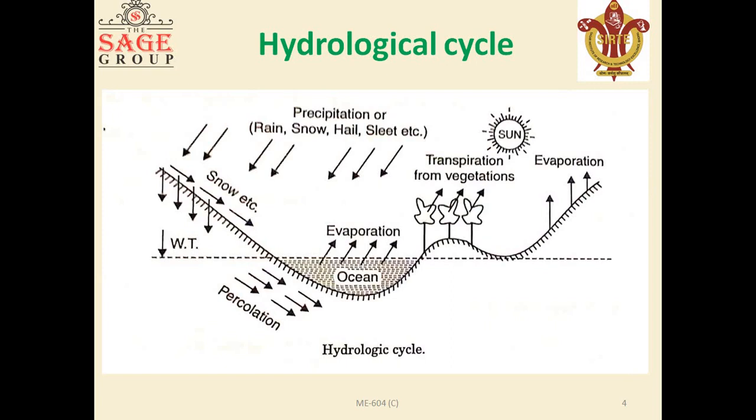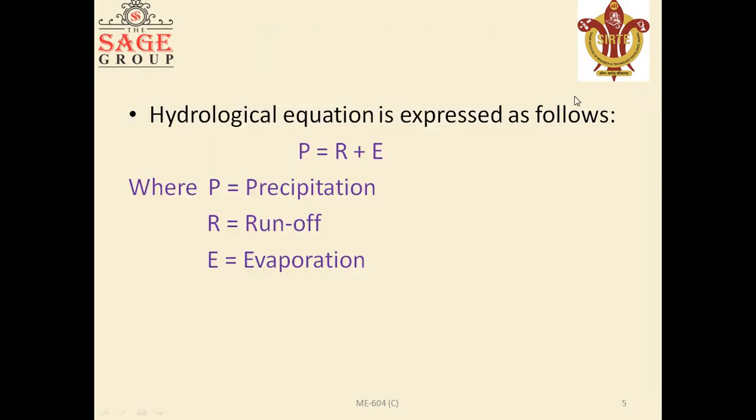The hydrological equation can be expressed as P equals R plus E, where P is precipitation, R is runoff and E is evaporation. So we will discuss the precipitation.